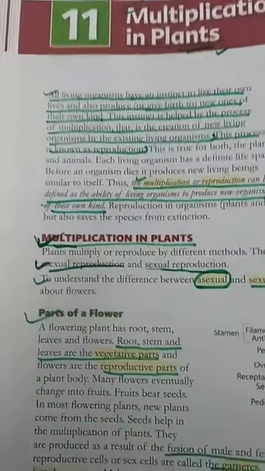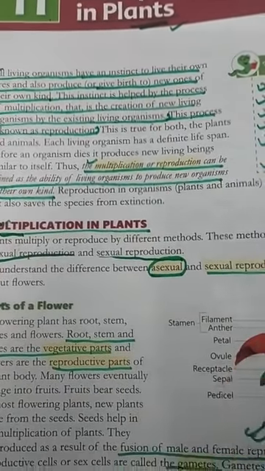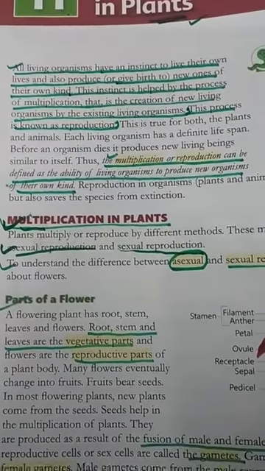What is a flower? Flower is a reproductive part in plants. Flower reproductive part है plant में.